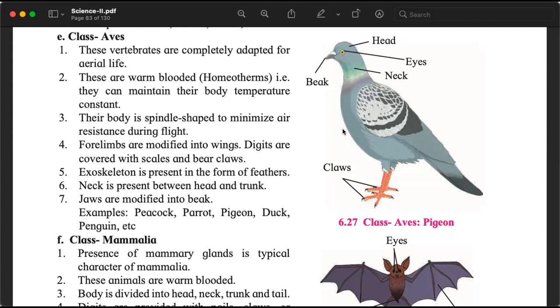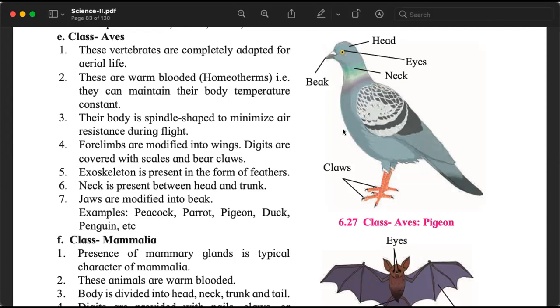They also have digits. They also have claws. They also have exoskeleton and endoskeleton. Endoskeleton is bony. Exoskeleton is made up of feathers. और किसी में feathers नहीं होते हैं. Only in the animals that are part of this class, aves. Of course, neck is present.